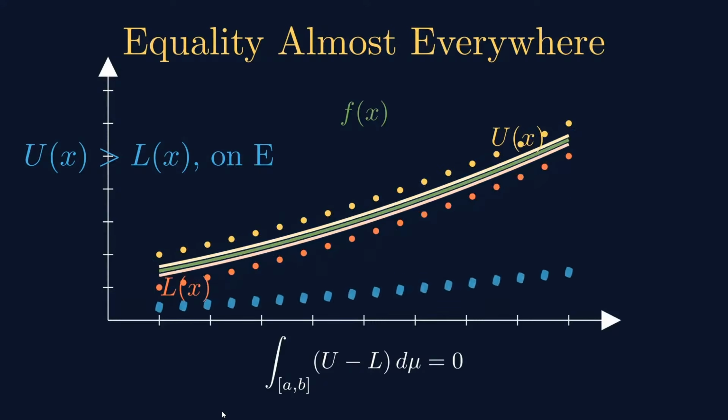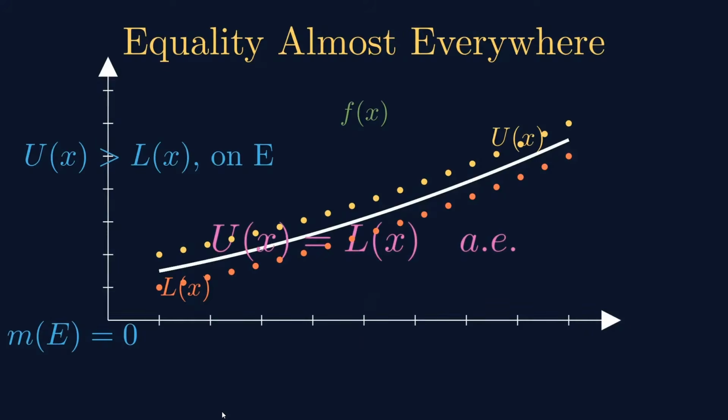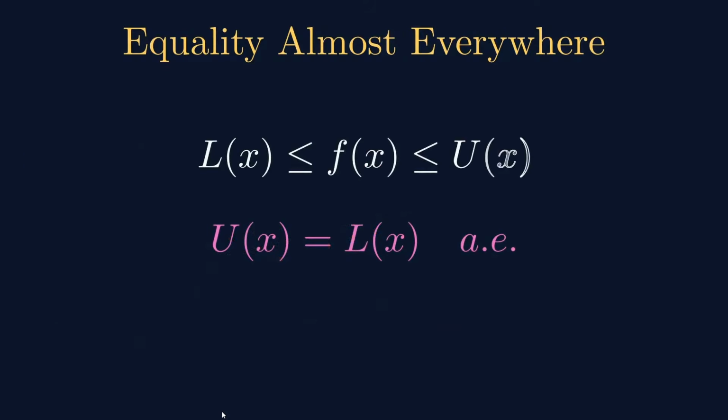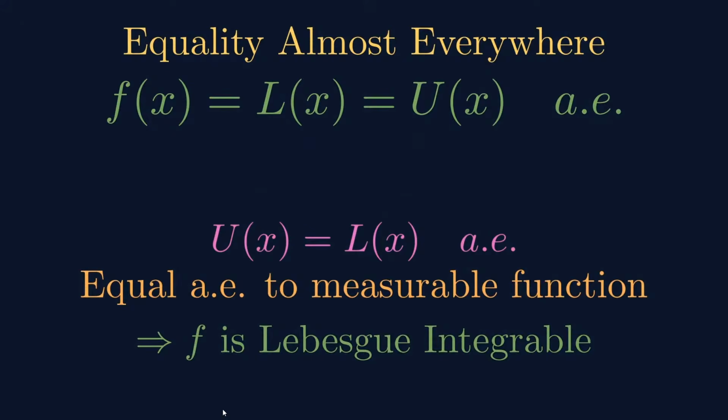Yeah, you see in these blue dotted points, the two functions are clearly, visibly different. One is above the line, another one is below the line. The collection of these points is denoted by E. Its measure is equal to 0. That means U(x) is equal to L(x) almost everywhere, and U(x) is greater than f(x), and f(x) is greater than L(x), and since L(x) is equal to U(x) almost everywhere, all these three functions are equal almost everywhere. Okay, then what conclusion can we draw here?